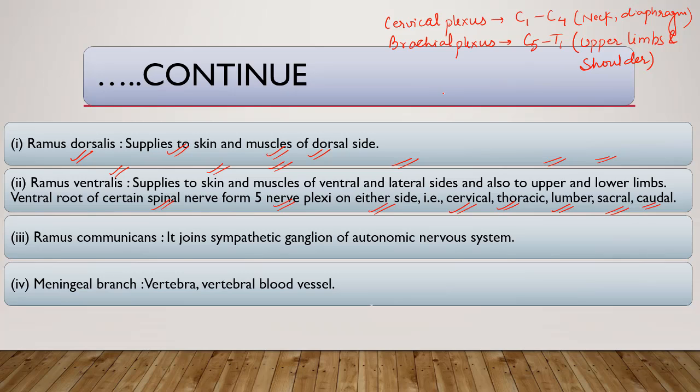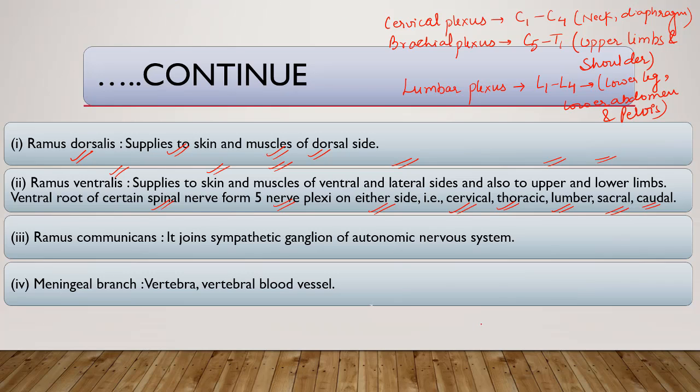Then comes the lumbar plexus. It extends from L1 to L4. It supplies the lower abdomen, legs, and pelvis. So: cervical plexus, brachial plexus, lumbar plexus. Then comes the sacral plexus.